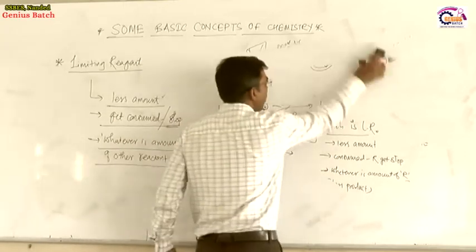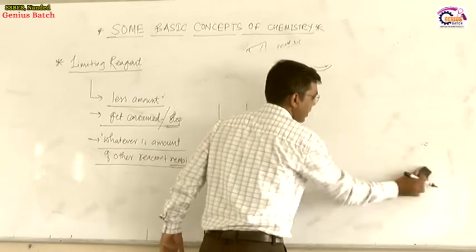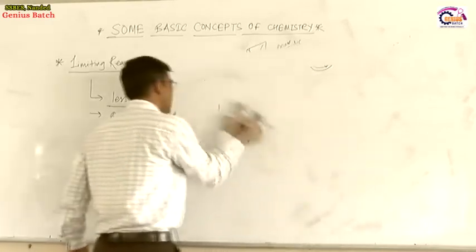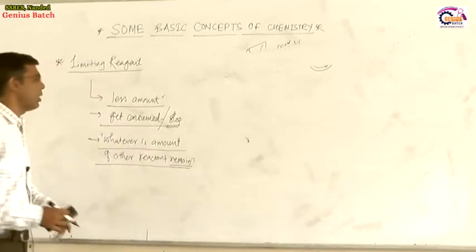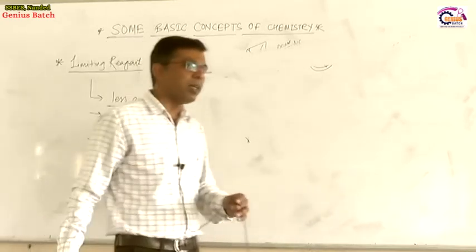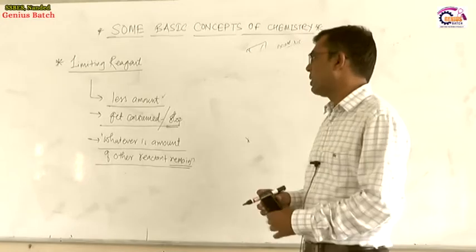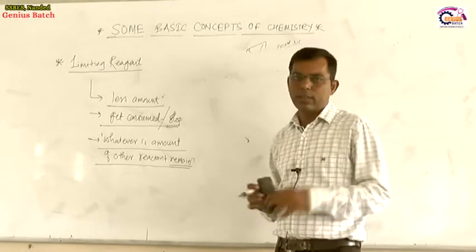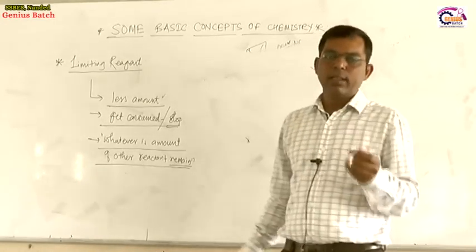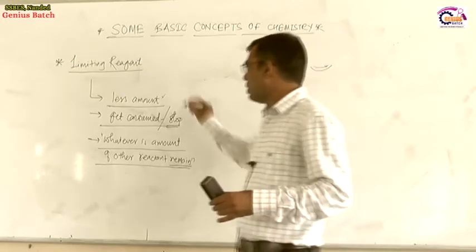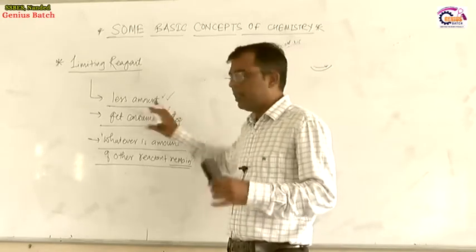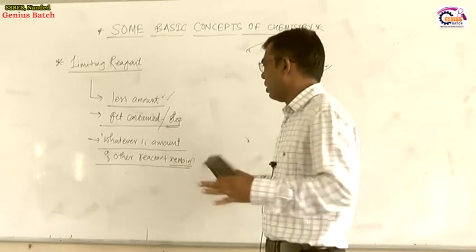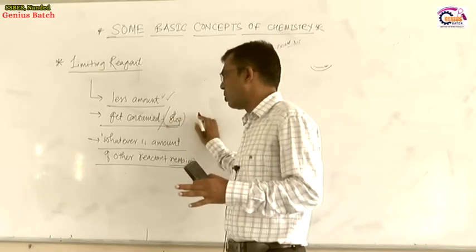In this way, we can find out which is a limiting reagent and which is an excess reagent. So what is meant by a limiting reagent in a chemical reaction? The limiting reagent is that reactant which is present in less amount, and once that reactant is completely used, no further reaction will be observed.